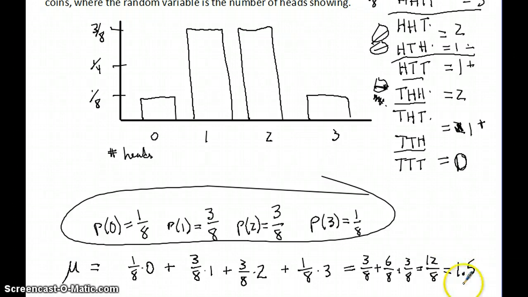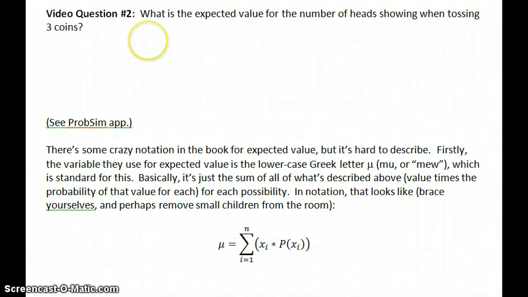Now, maybe this doesn't surprise you either, that if we toss 3 coins, and each one has half a probability of turning up heads, then out of 3 we should expect half of the 3 to turn out to be heads. I don't know if it's a valid thing to make that sort of prediction, but it turns out to be right that half of those coins are going to be heads. Or, a better way to say this: when you toss 3 coins, you should expect, on average, that 1.5 heads will turn up. So that's your answer to video question 2.